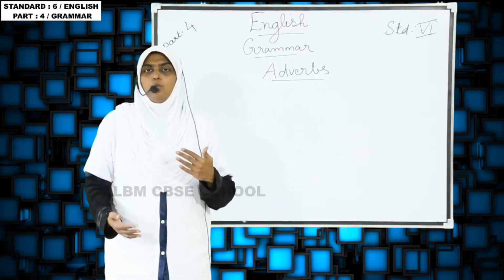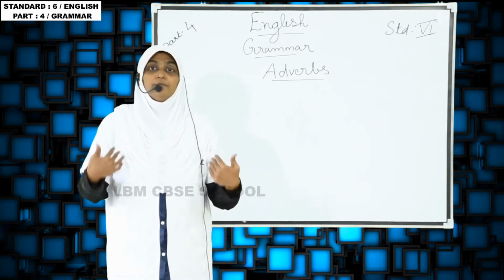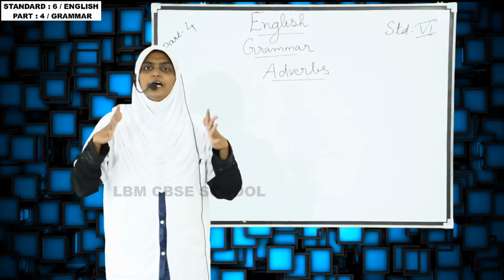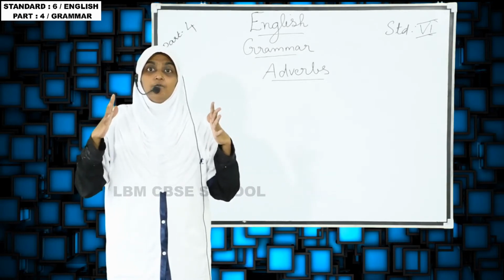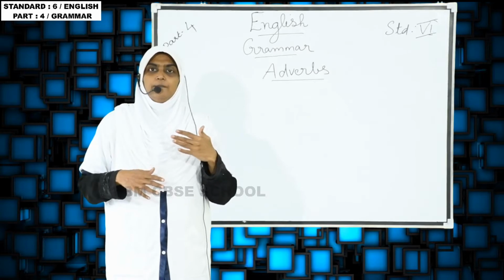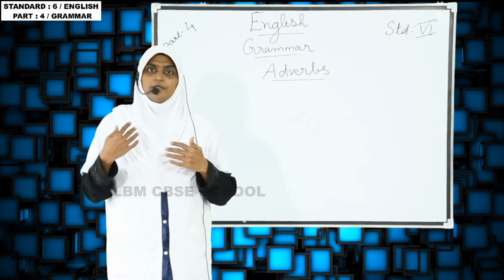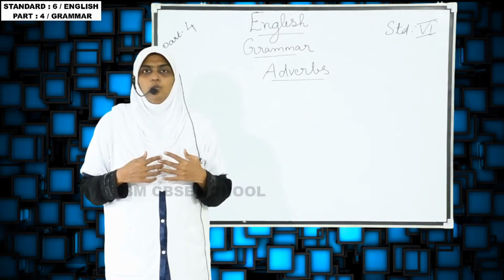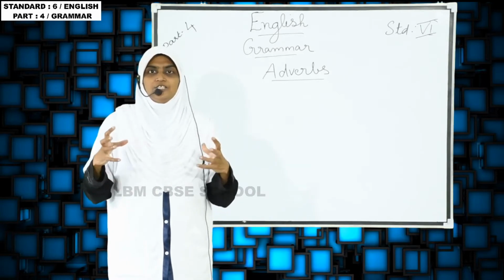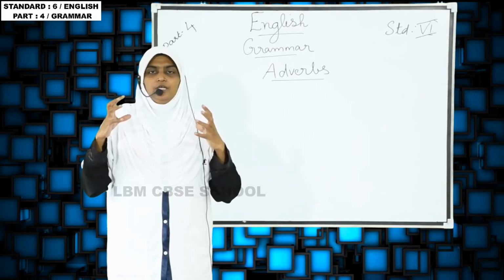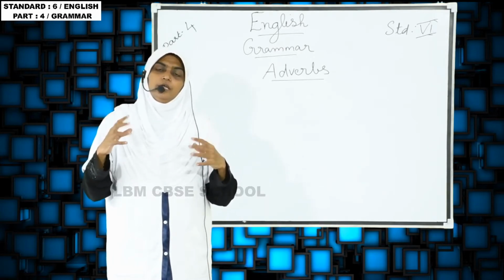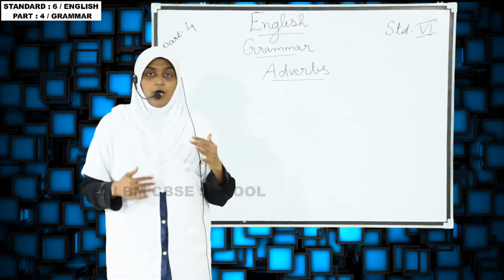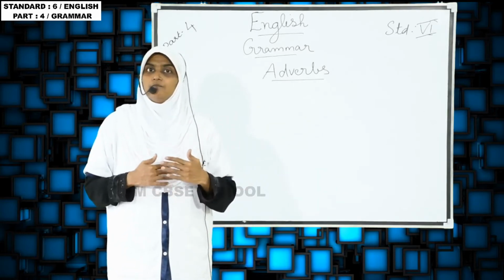Okay, so what am I doing? I am teaching. I am doing some action. So that word we call a verb. Understand? For example, jumping, running, singing, seeing. So the action of a person or thing, we call it a verb. Already you all know about verbs, but now we are going to learn about adverbs.